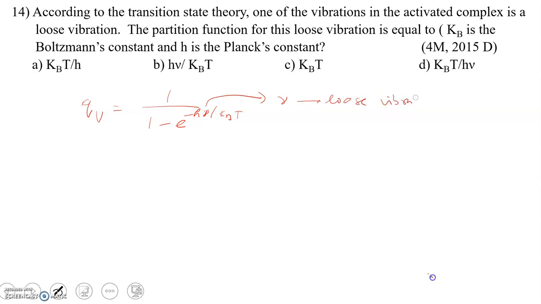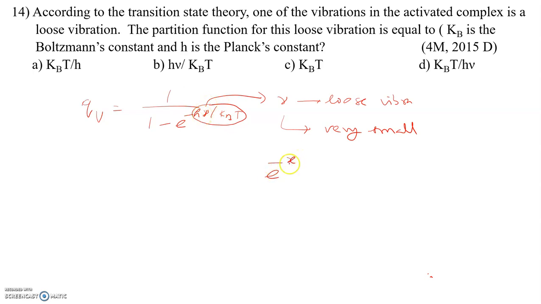Okay, you know very well, for loose vibration the frequency value is very, very small. According to transition state theory, the frequency of the loose vibration is very, very small. Now listen, if nu is small, the entire term becomes small. So let us assume this value is x.